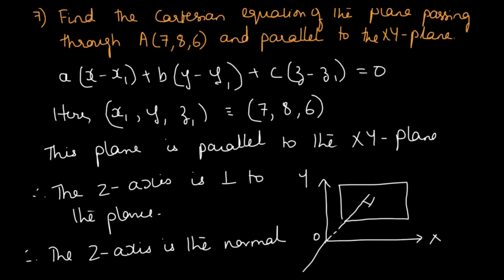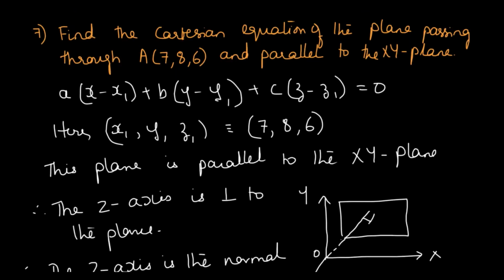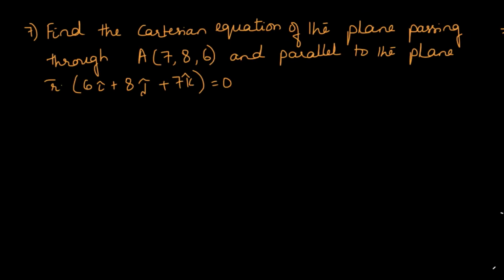Now similar to this sum, there is a sum which is given in miscellaneous exercise 6b, on the same page which I told you earlier, which you can try out. This sum can be done by you as an assignment. They have given that the plane passes through the same point, that is A(7, 8, 6).